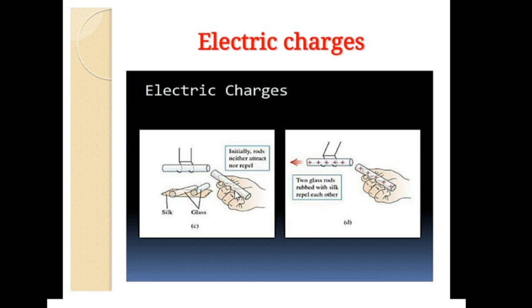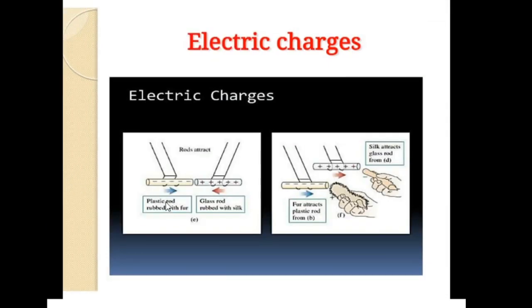And it is not only plastic, it is also a glass rod. When it is wrapped with silk cloth, it acquires positive charge. Suppose there are two glass rods. Before rubbing, they neither attract nor repel. But after rubbing with silk cloth, it acquires positive charge. When two positively charged glass rods are brought closer, you may experience the force of repulsion.